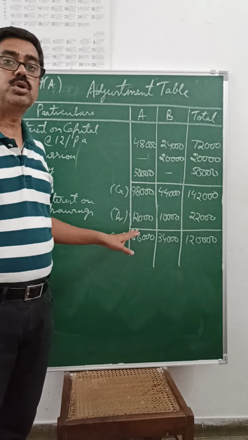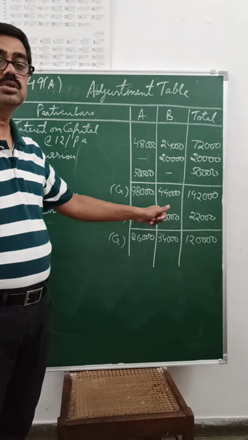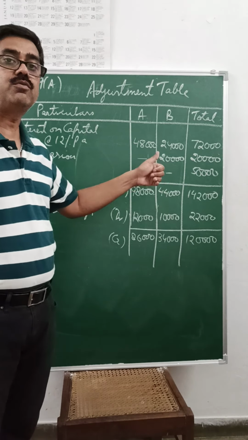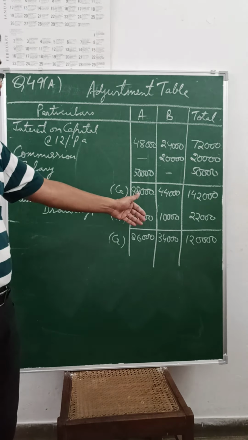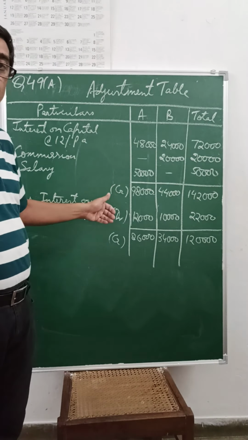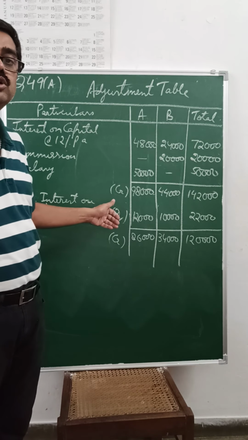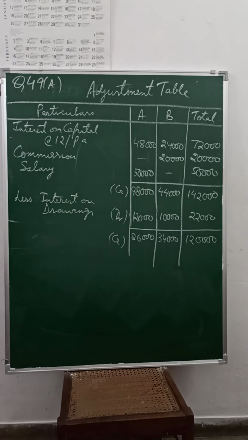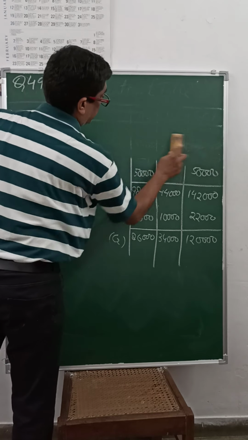Now from a business point of view, the credit item means expense. That means the partners will have to bear this expense out of the profits. So we will divide this loss in the ratio of 4:2 or 2:1. I'll do it from the beginning again.